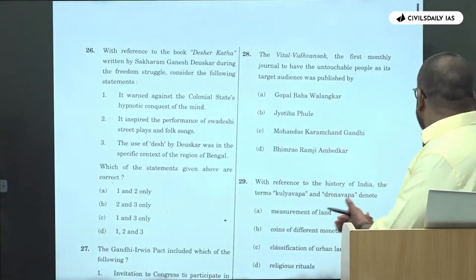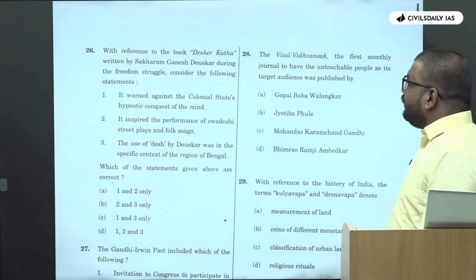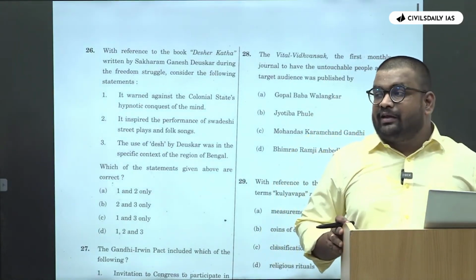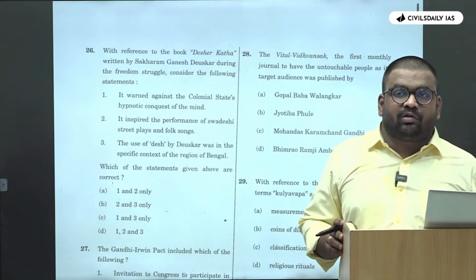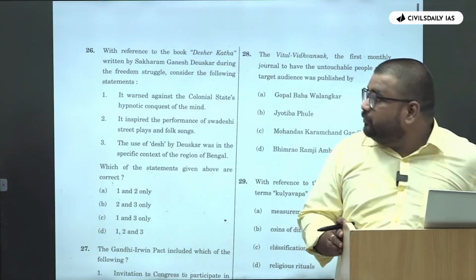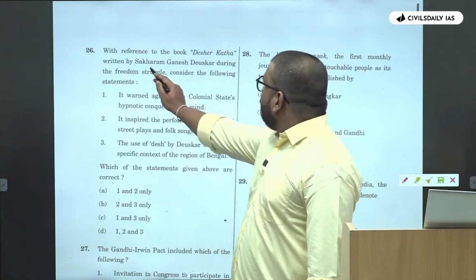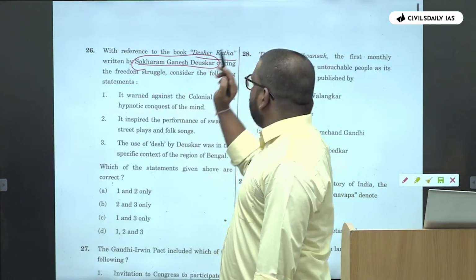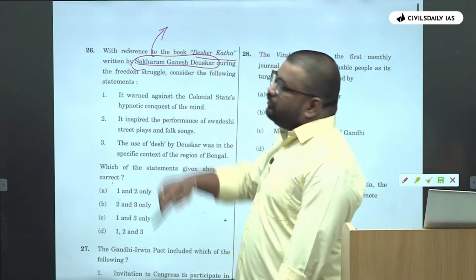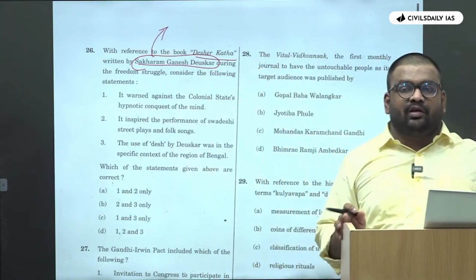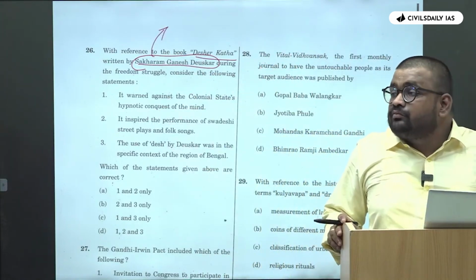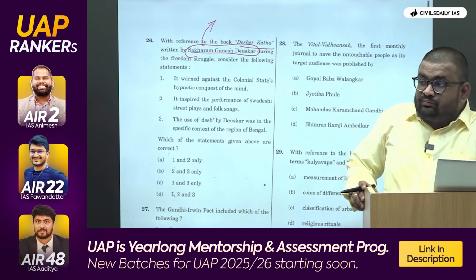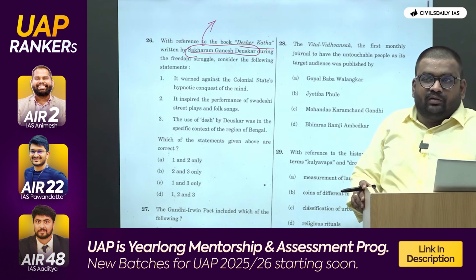Then again, this was one interesting question. Here, the one approach that we discussed with respect to understanding the context. Now, उनका background समझो, based upon that you can eliminate options. ठीक है? Then Sakharam Ganesh Deuskar, a book देशेर कथा. ठीक है? ये नाम पढ़ के what do you think to which region he belongs to? Yes, Sakharam Ganesh Deuskar. Maharashtra, right? No?